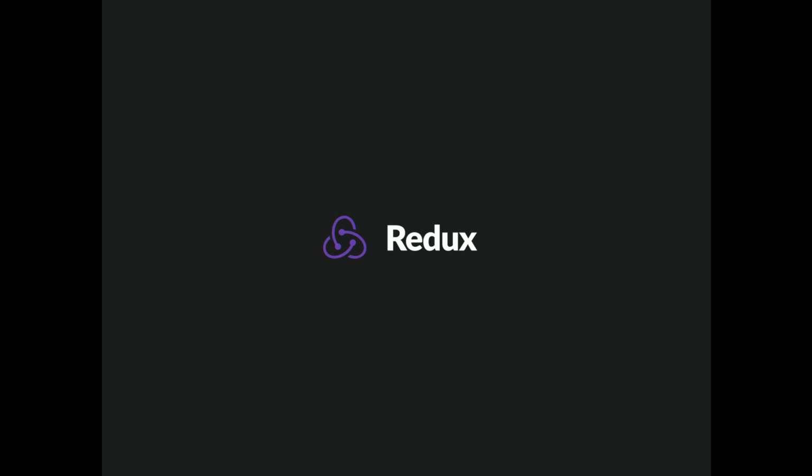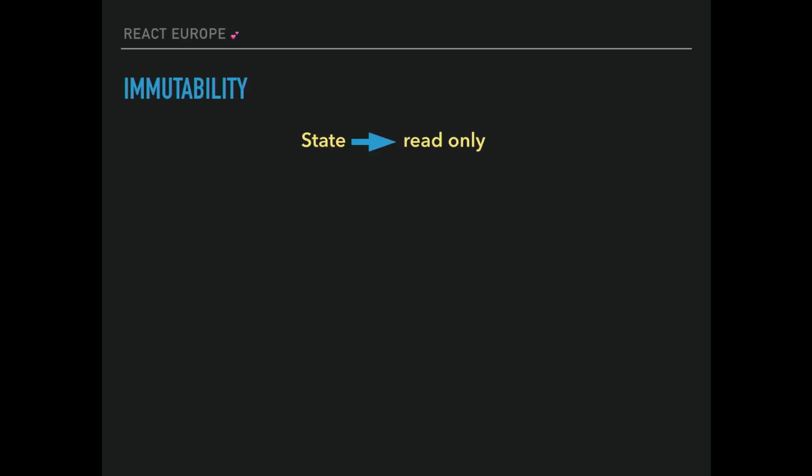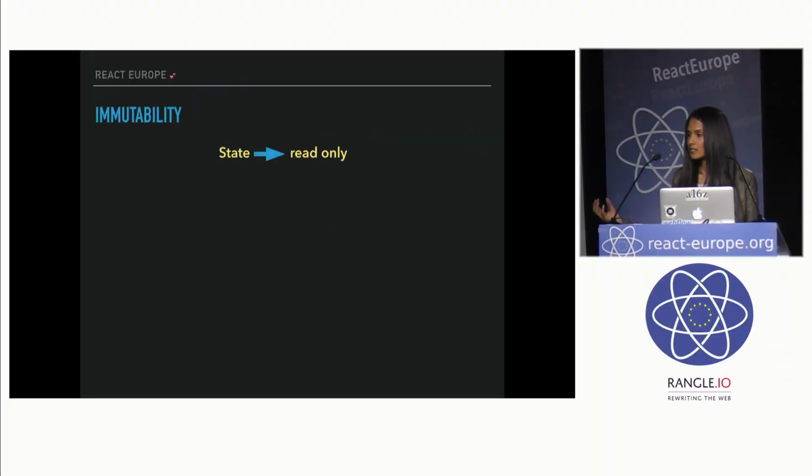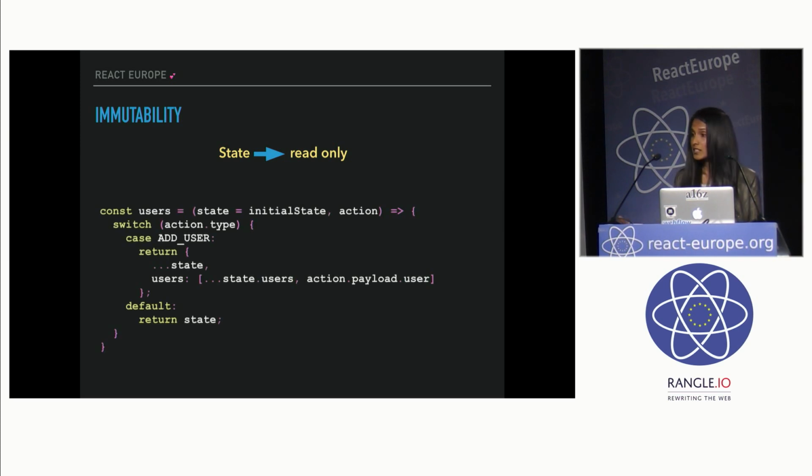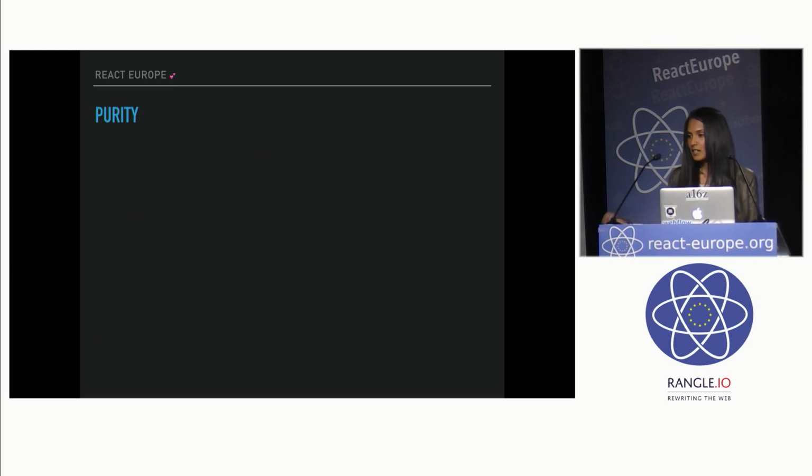And then you have stuff like Redux. So what Redux really did for the front end was popularize this idea of immutability. So in Redux, we know the state is read-only, right? And to update state, you never mutate it directly. Instead, you use these pure reducers, which take the current state, clone it, apply the changes, and return the new state object. And the reason that Redux really harps on this idea of immutability is because it's trying to get purity, purity for a majority of your code base.